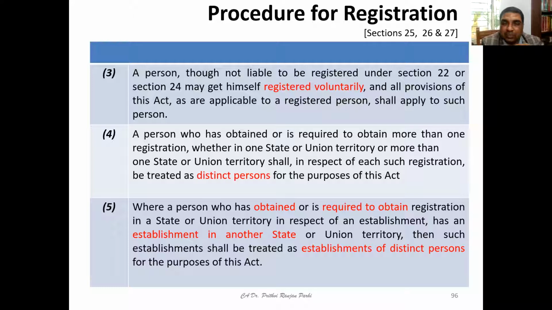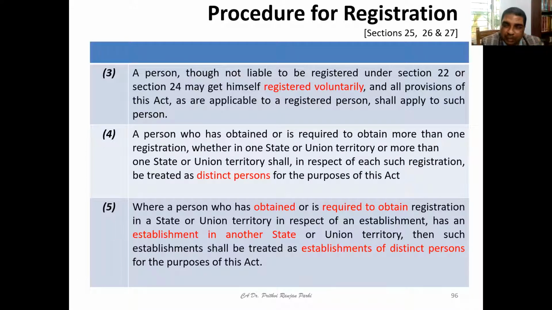Suppose some person has a place of business at Cuttack and one at Bhubaneswar, and he has obtained 2 registrations. Of course, since both places of business are located in one state, he had an option to go for single registration, but he has taken multiple registrations. Then both these units shall be treated as distinct persons. They are located within one state, but they will still be treated as distinct persons.